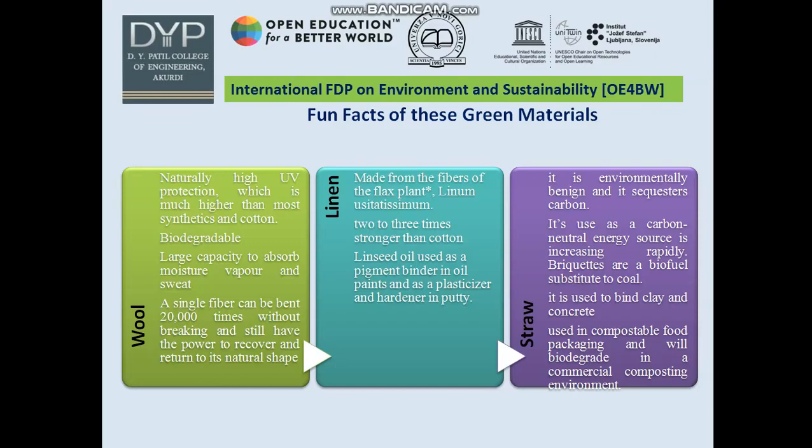Next is straw. It is environmentally benign and it sequesters carbon. It is used as a carbon neutral energy source in rapidly increasing briquettes and biofuel. It is used to bind clay and concrete. It is used for compostable food packaging and is biodegradable in a commercial composting environment.